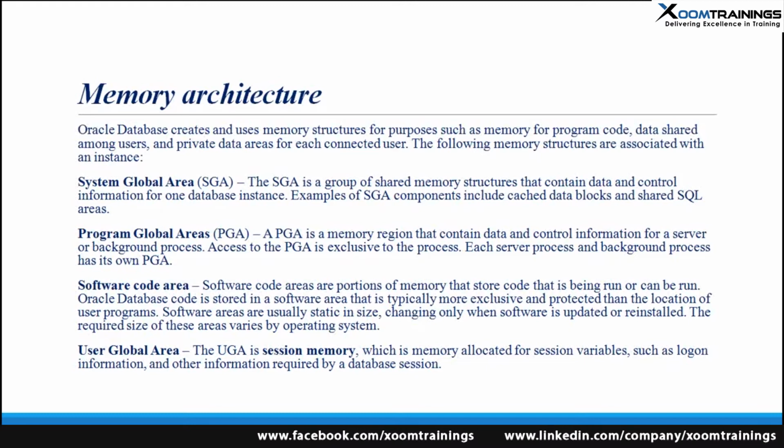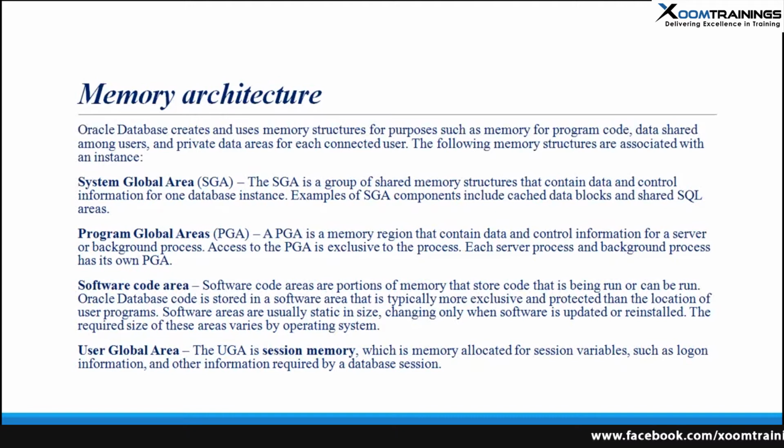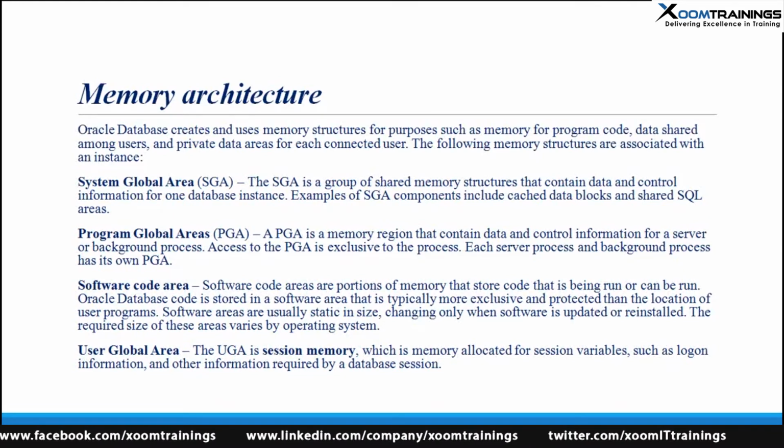Then we have the program global area. The PGA is the memory region that contains data and control information for server or background processes. Okay. So by the definition, we heard the word background processes. Background processes are internal programs of Oracle. Okay. So what happens is that Oracle software runs multiple internal programs. So those programs are known as the background processes. So the region where the background processes operate is known as the program global area.